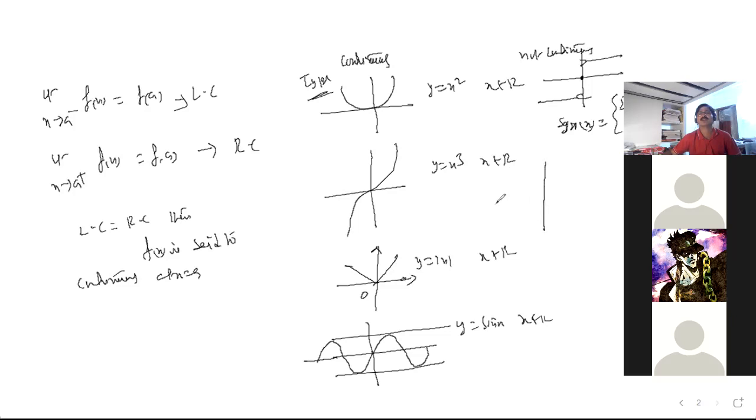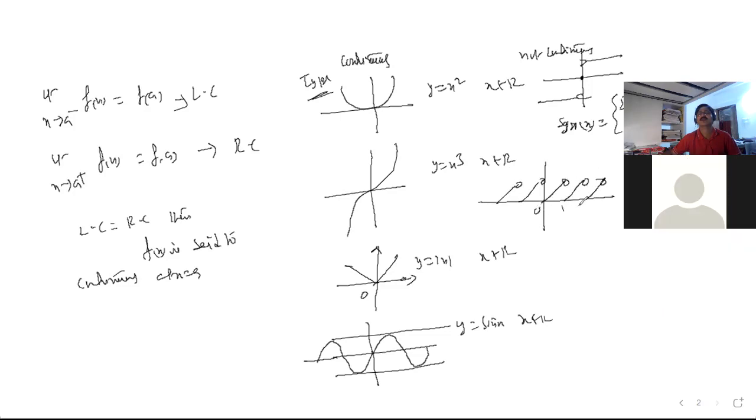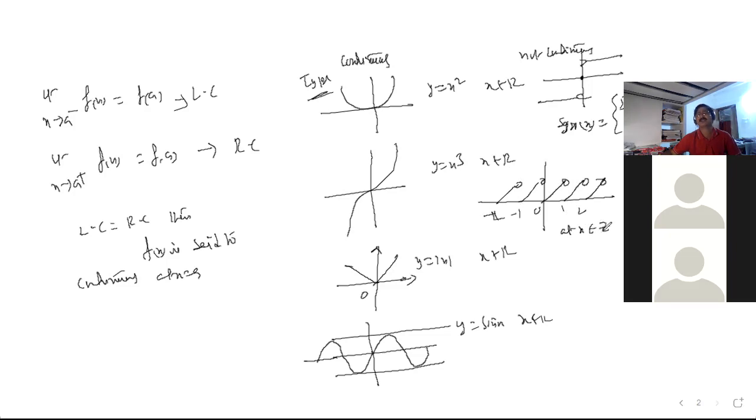Shall I say like this? What is your answer if I draw like this? Is it continuous? No, discontinuous. Can you tell where it is discontinuous? At x belongs to integers. It is discontinuous at integers. Okay, can you tell about this graph, guys?